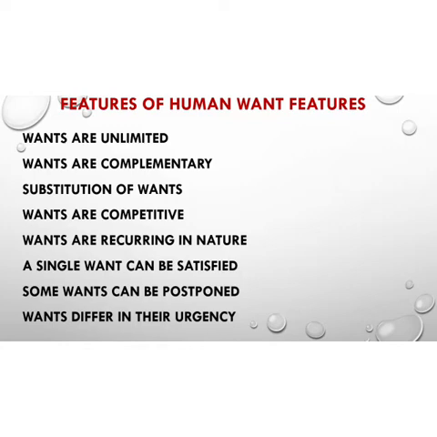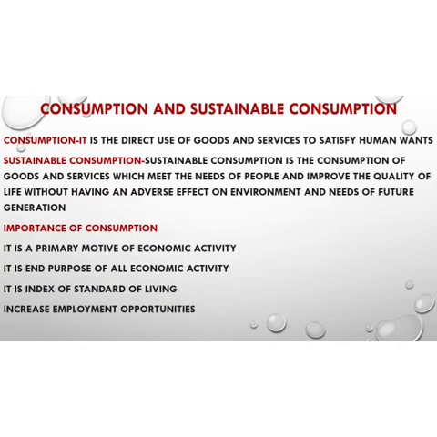And the last feature is wants remain ahead of the availability of goods and services. Now, the second important term is consumption. It is an act of using goods and services to satisfy human wants. So consumption is the direct use of goods and services to satisfy human wants.